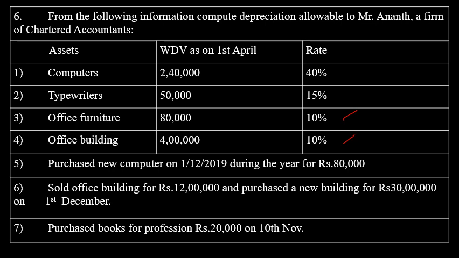Again, this is a new block of assets, a new asset. Earlier the assessee was not the owner of any books, so he purchased newly in this particular year, and books carry 40% rate of depreciation. So there is no written down value for the books, only the direct purchases, in the month of November 2019 for rupees 20,000. So next we will assess one by one.